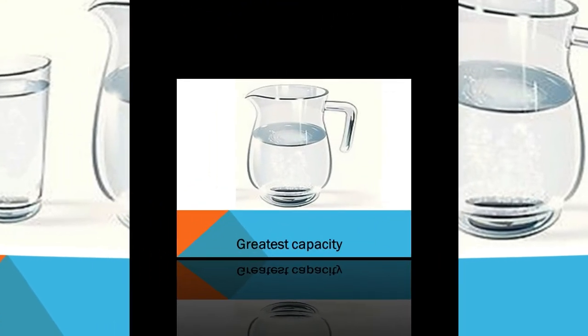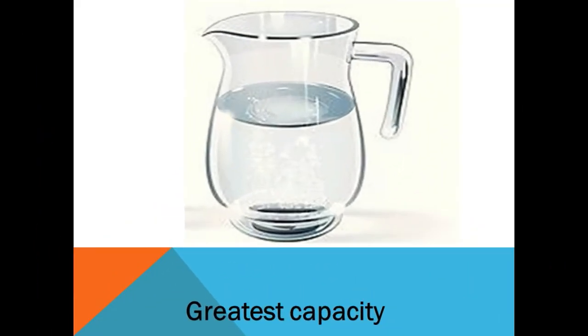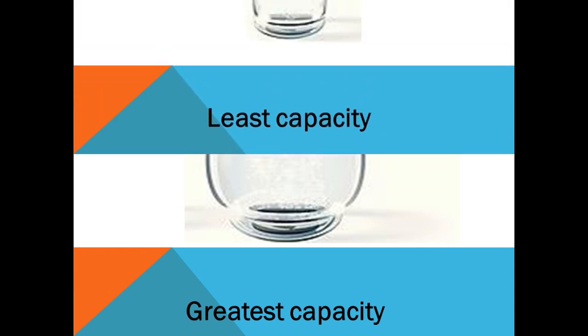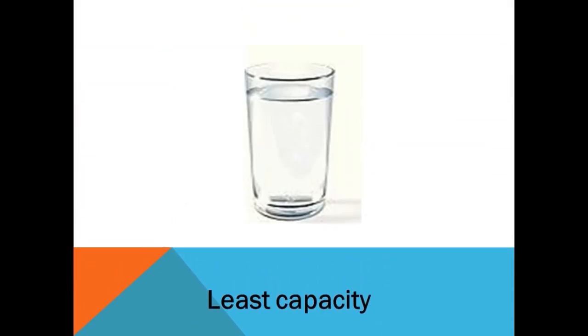See here, children, the jug is bigger in size than the glass. So the jug will have the greatest capacity, and the glass of water is small, so it will have the least capacity.